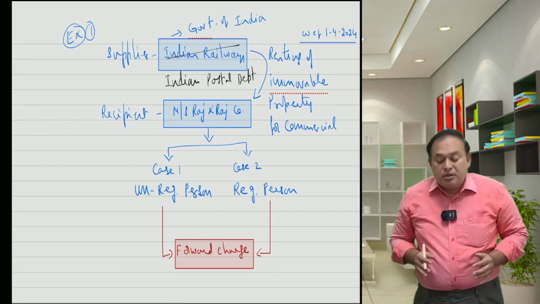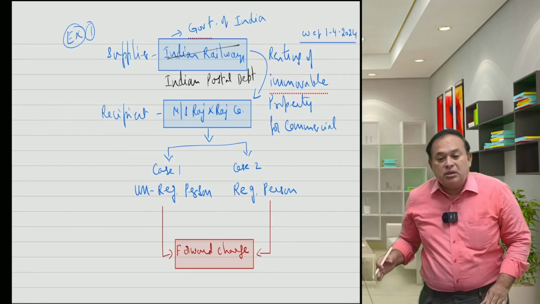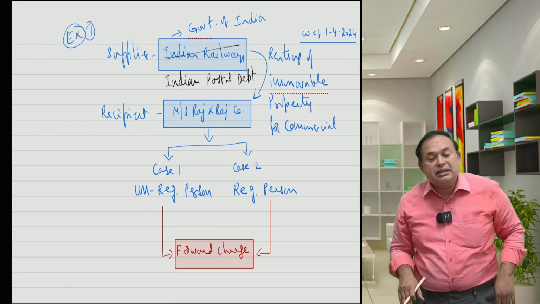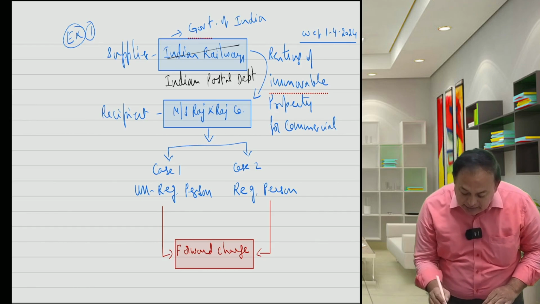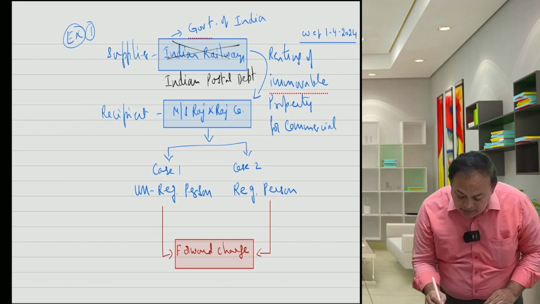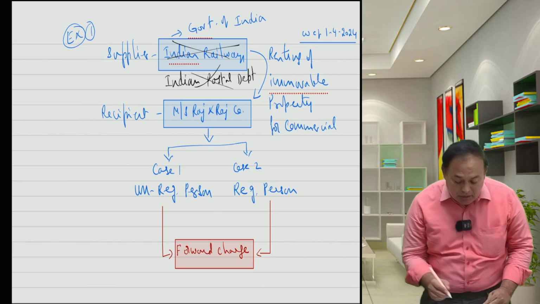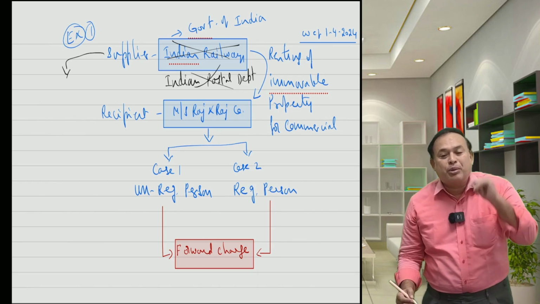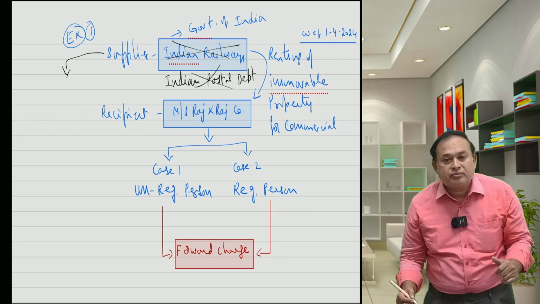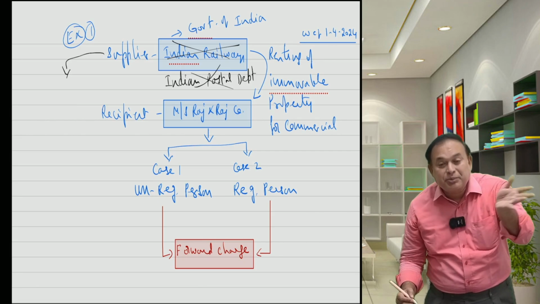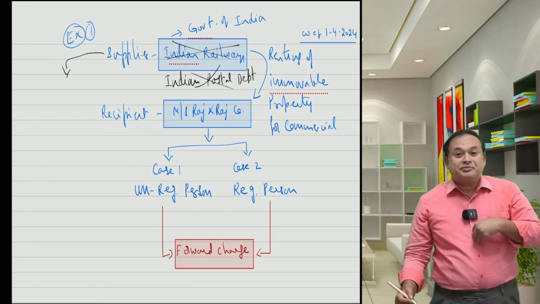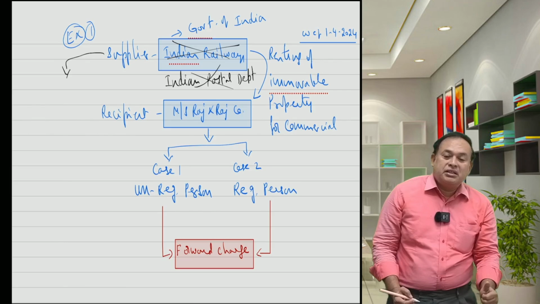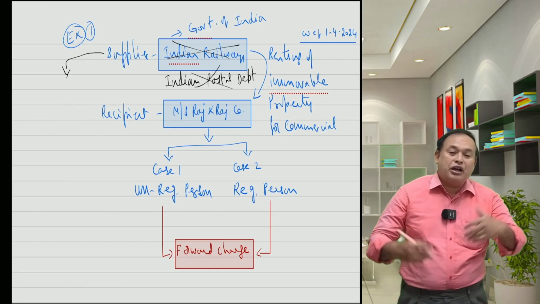Suppose, sir, it is not Indian Railways, it is not Indian Postal Department, neither Indian Railways nor Indian Postal Department. The supplier, for example, is a government department, sir. For example, GST department, sir. GST department has a 7-floor building, sir. 6 floors fully occupied by GST department.